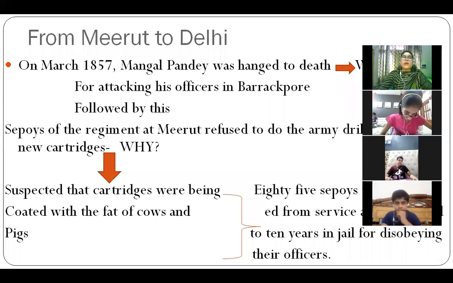As a result, what happened? 85 sepoys were dismissed from the service. They were directly removed from service, 85 sepoys, and sentenced to 10 years in jail for disobeying their officers. So see how cruel they were, how harsh they were, that 85 were dismissed and sentenced to 10 years in jail for disobeying their officers.